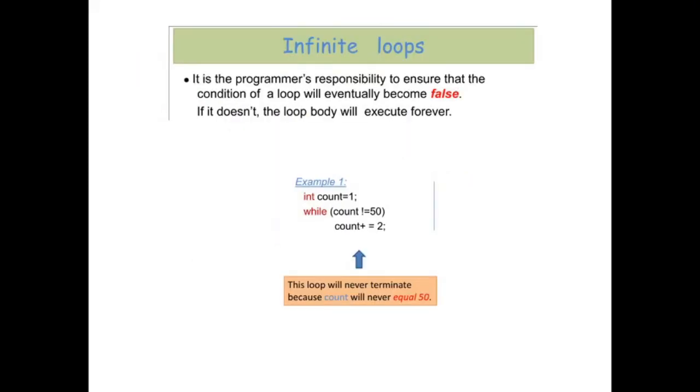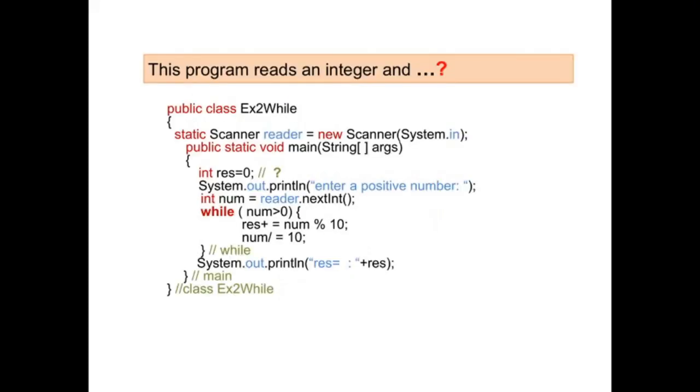Now what are infinite loops? The examples that we have considered so far are finite loops. Like this while is having a condition that num is greater than 0. Whenever num becomes equal to 0, this terminating condition will be met, and the loop will stop functioning.